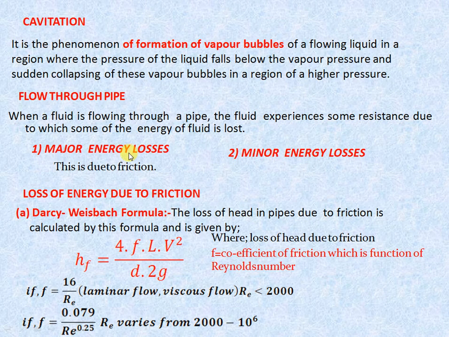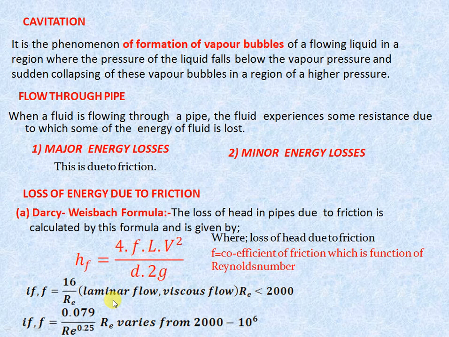Major loss occurs due to friction, and minor loss occurs due to the change of direction or change of velocity. So the loss of energy due to friction we can calculate by using two different formulas: the Darcy-Weisbach formula and Chezy's formula. Here you can see Darcy's equation: hf is equal to 4fLV square by 2gD. So the loss of head in a pipe due to friction is calculated by this formula. In this equation, f is the coefficient of friction, which is a function of Reynolds number.